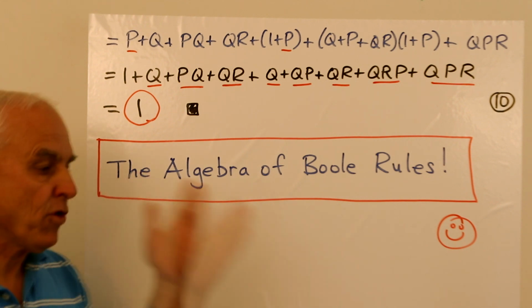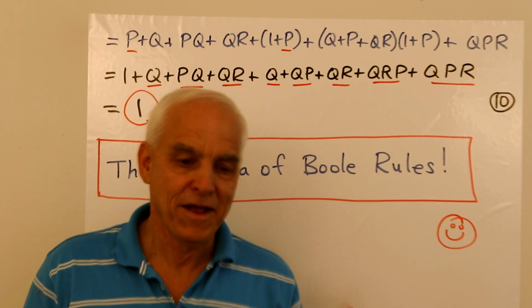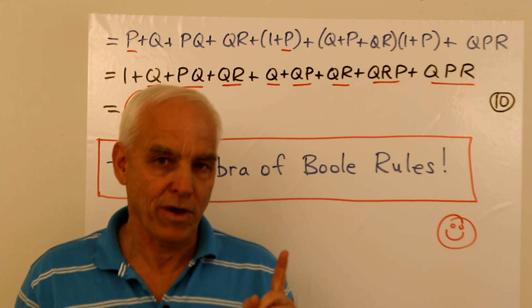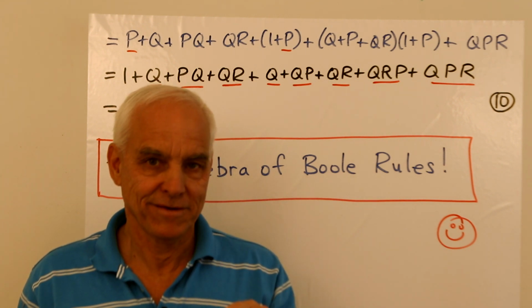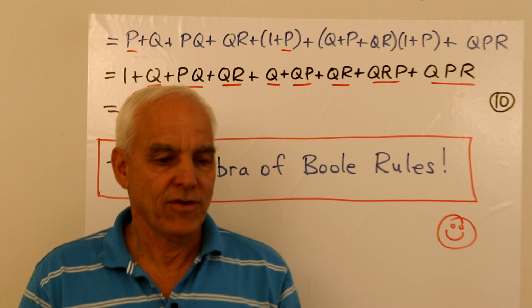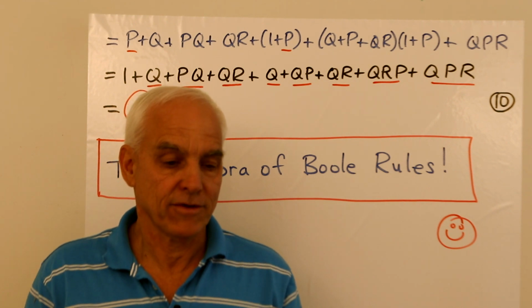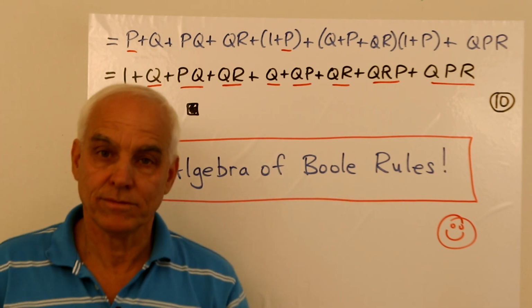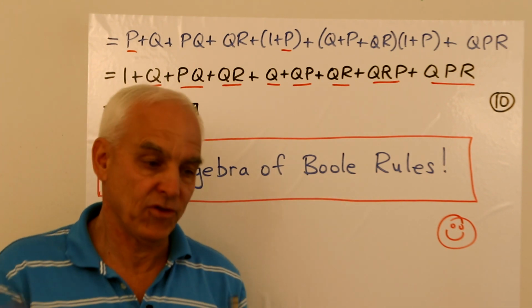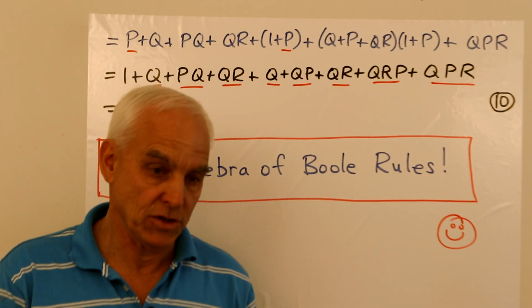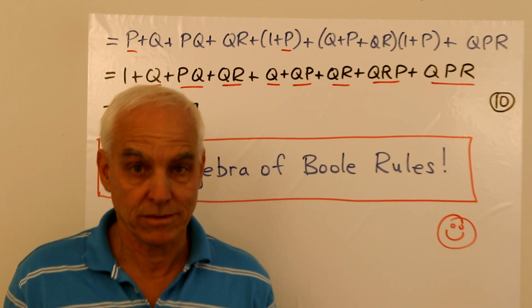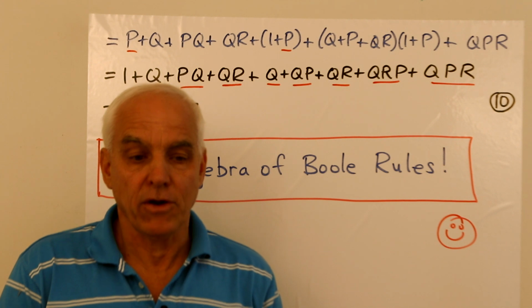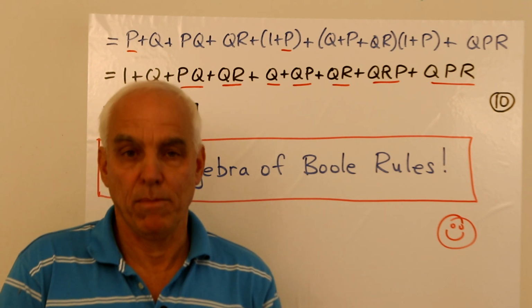So we have proved what we want to prove using just grade 9 algebra simplified. Okay, this is just fabulous. It really shows that the algebra of Boole rules. It just subsumes the existing technology for propositional logic. And this would become even clearer if we looked at some more complicated examples.